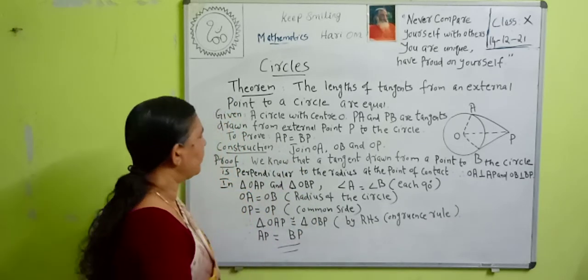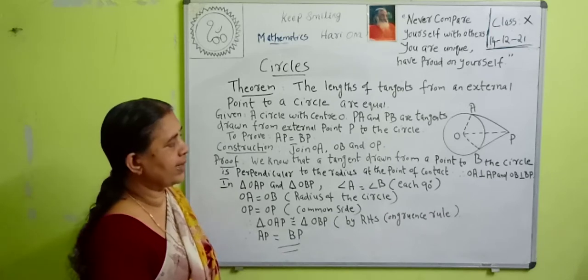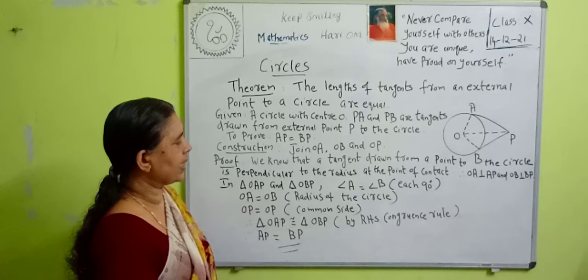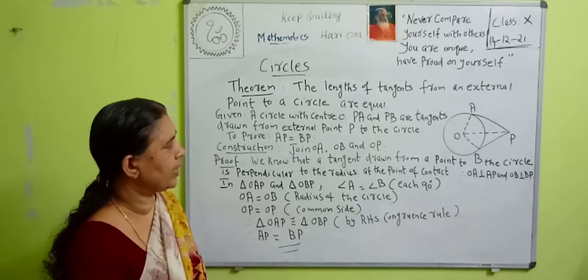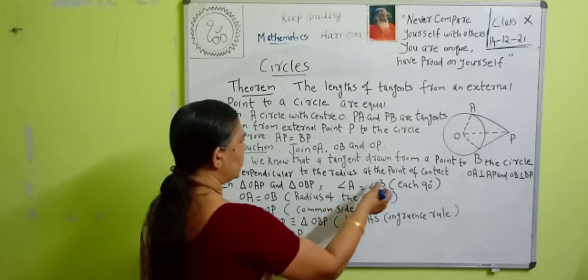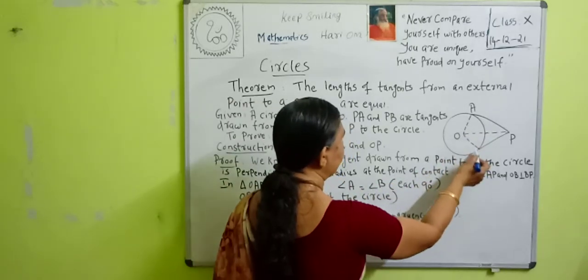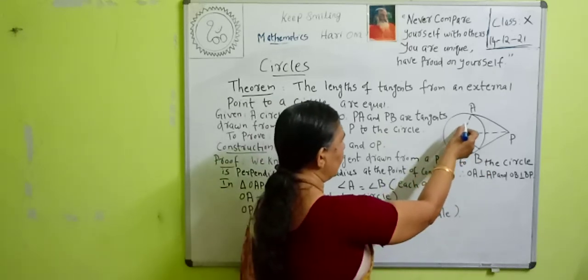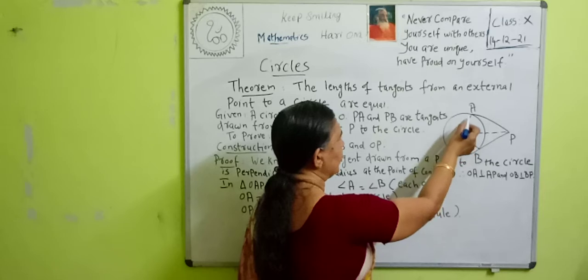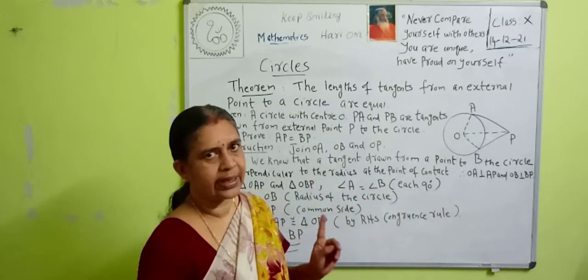Then what is it? We already studied the theorem that a tangent from a point to the circle is perpendicular to the radius through the point of contact. Then here OA is perpendicular to AP and OB is perpendicular to BP. That is, if we draw a tangent, the tangent is perpendicular to the radius through the point of contact. You remember that theorem. Okay.